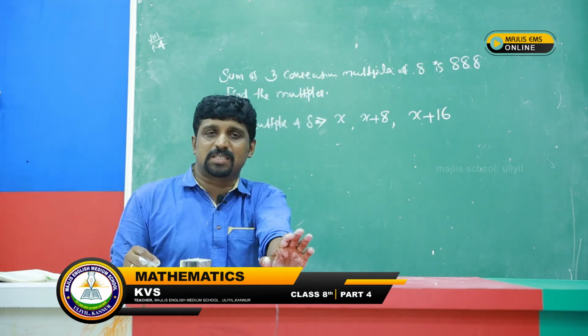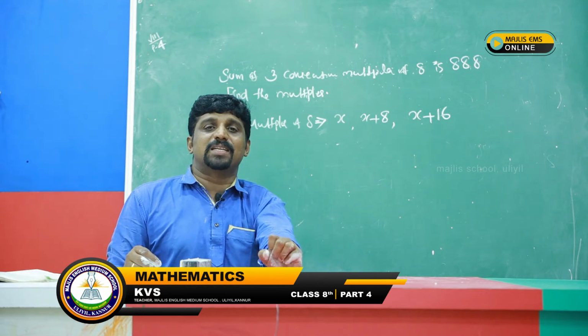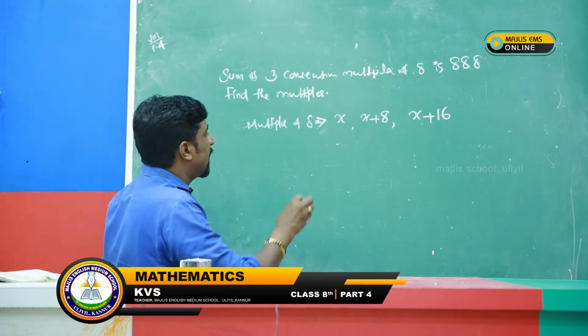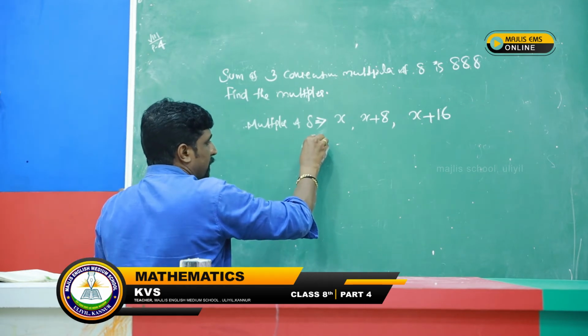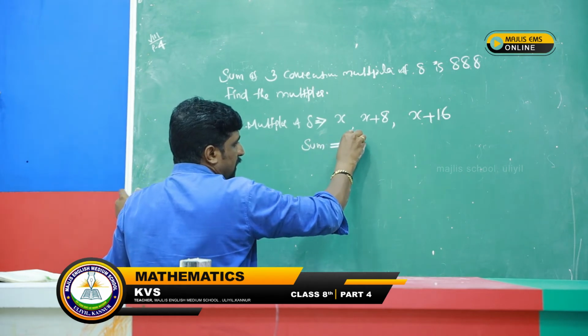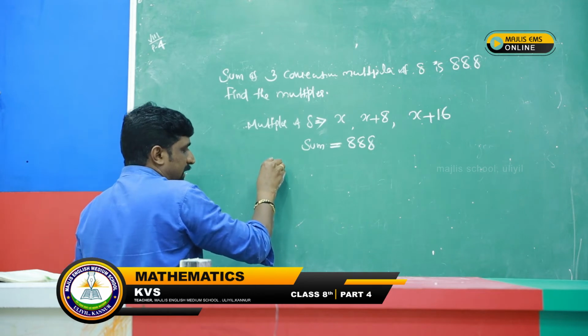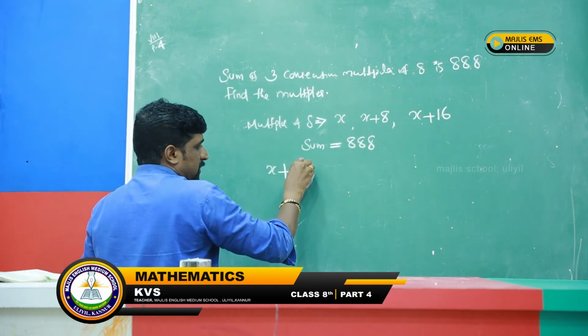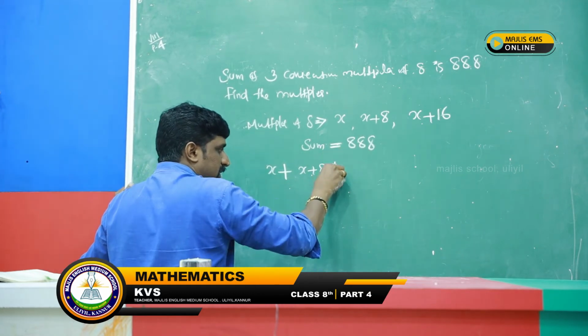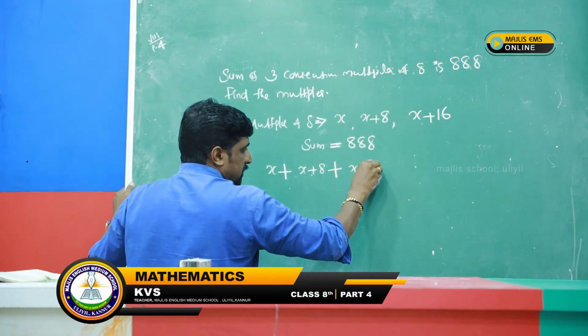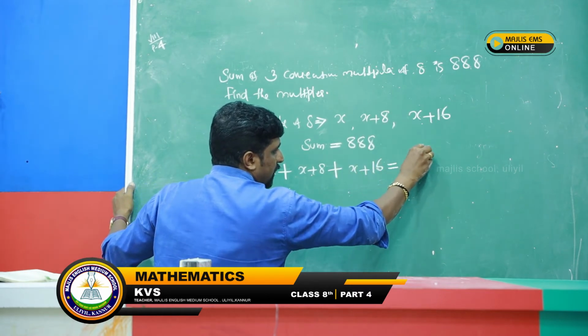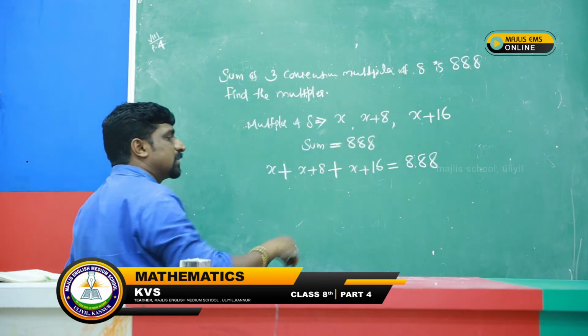Sum of these three, answer is given 888. Therefore, we can add, sum is given here: x plus x plus 8 plus x plus 16 is 888.